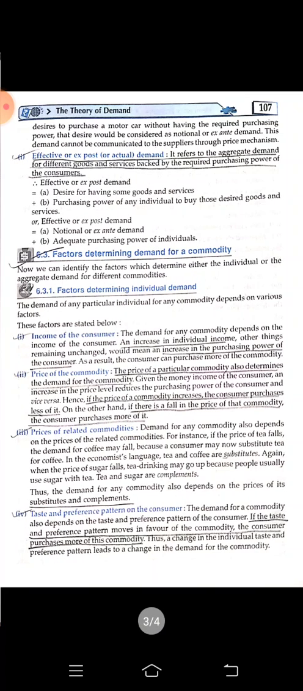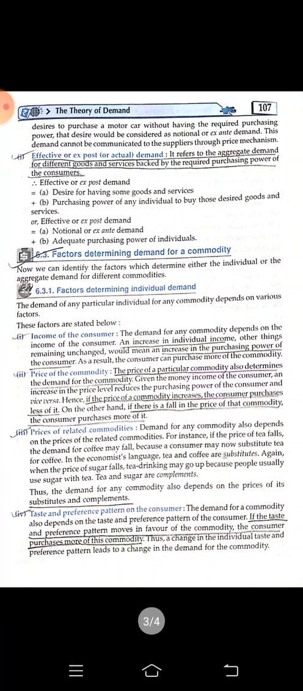And effective or ex post or actual demand. This means that the person not only has a desire to buy that commodity, but also has the purchasing power to buy it. This is called effective or ex post or actual demand.